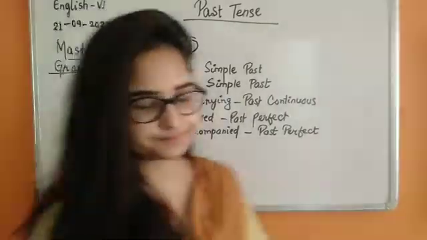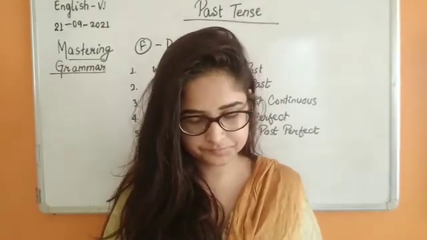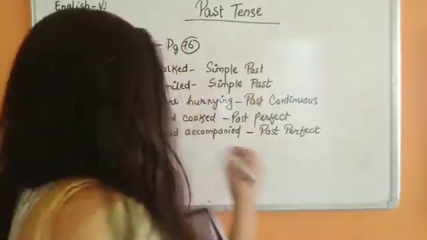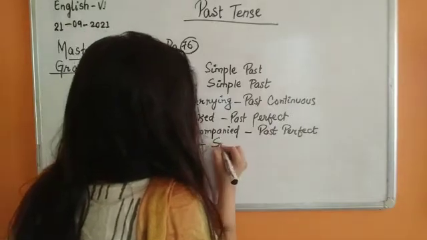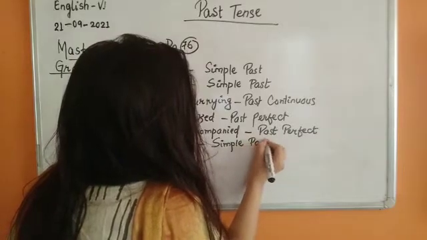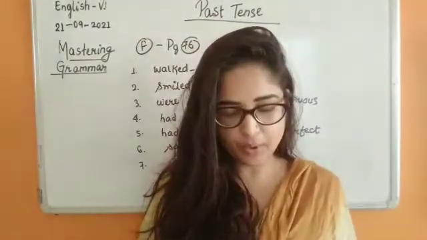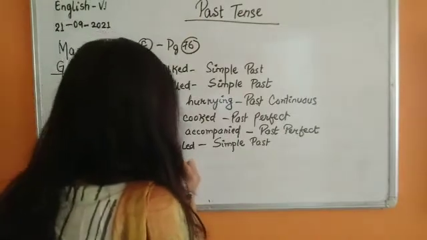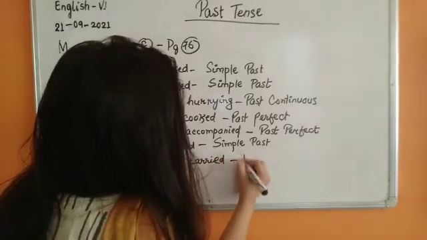Number 6. The ship sailed in the stormy sea. So sailed will be our simple past. Number 7. Boys had carried their bags. Had carried. Had carried is our past perfect.